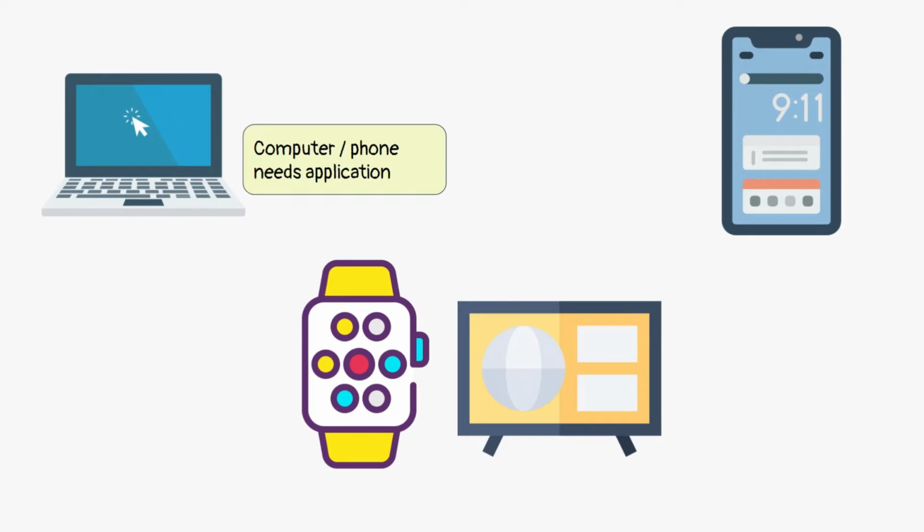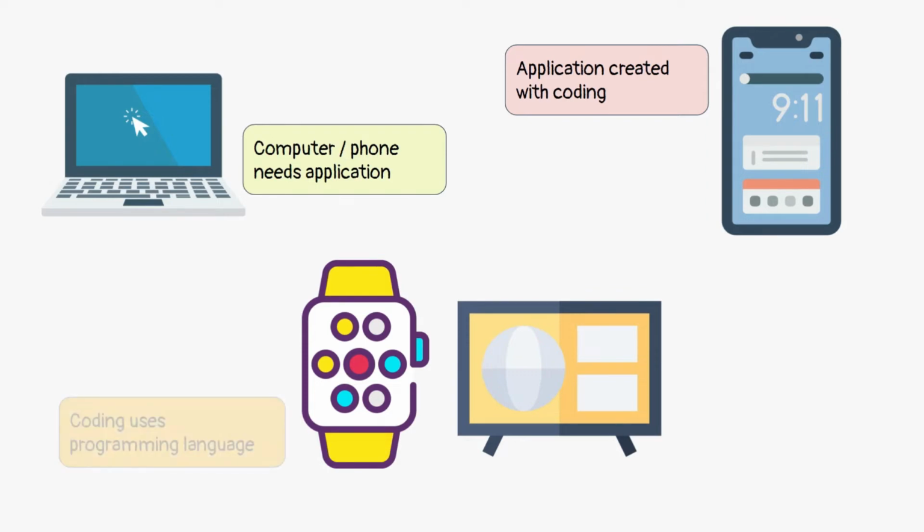We create computer applications with coding. Coding, sometimes also known as programming. Coding means we tell the computer to do something. To tell the computer, we cannot just tell them using the English language. We need to use a language that the computer knows, and tell that language in a particular way that the computer knows. That language is called a programming language.